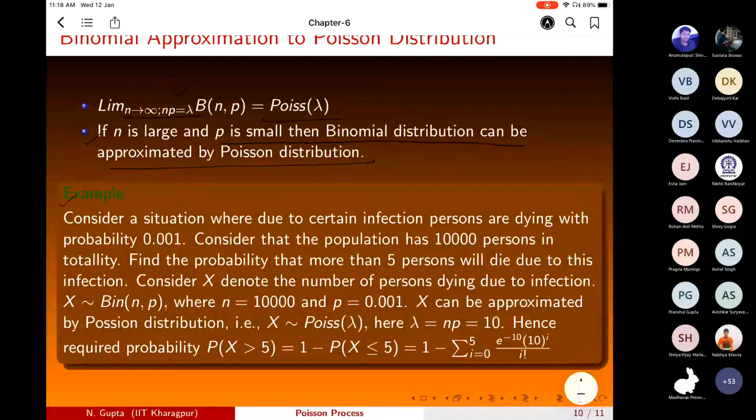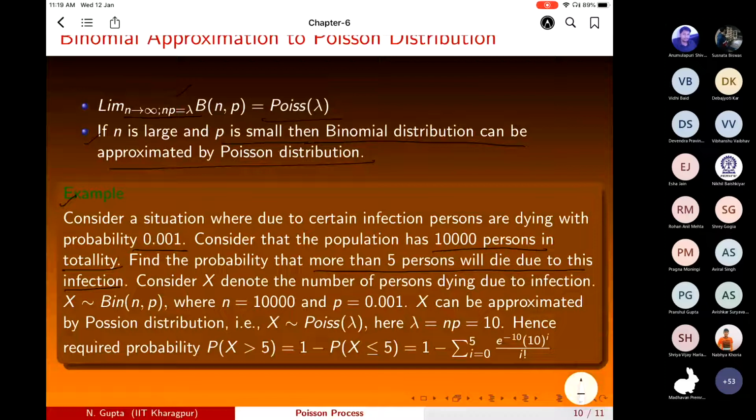So consider a situation where, due to certain infections, persons are dying with a probability 0.001. That means the probability of success, that is, of a person dying, is very small. Consider the population has 10,000 persons in totality. That means the population is large. Find the probability that more than 5% will die due to this infection.